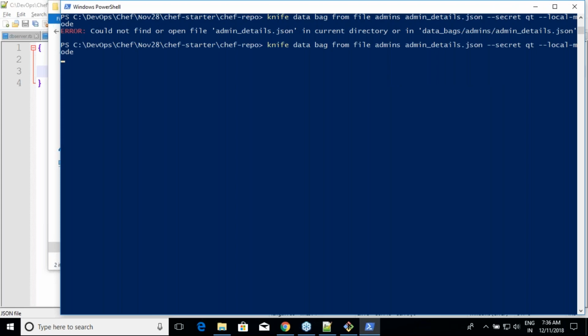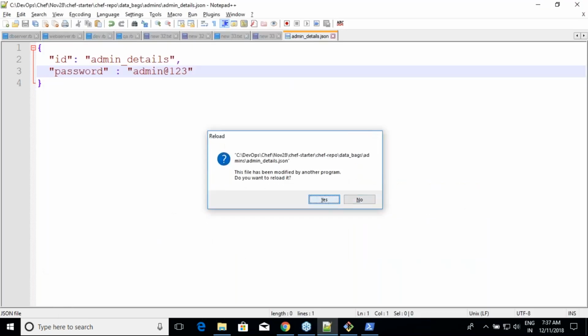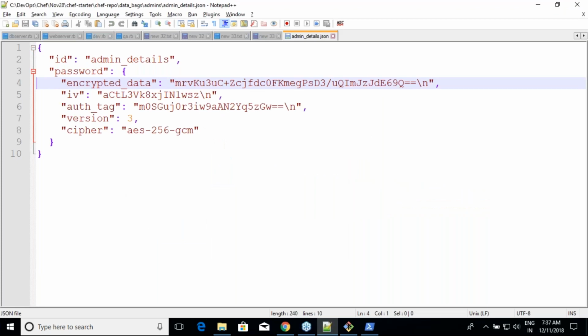In your organization, you might not be working on the latest version. So please remember that it is always a good idea to create a file with id.json. If you're working on an older version of Chef, it doesn't give you an error. It basically creates one more file over there, which is admin underscore details.json. In that, you will have encrypted stuff and your other file will not have encrypted text. That's how it works. All right. Now you got the change locally.